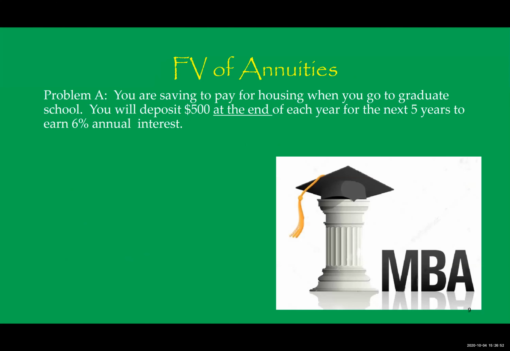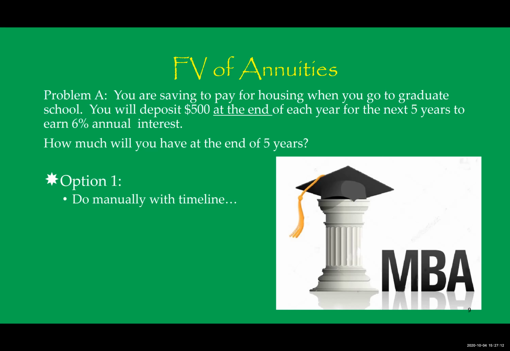So let's take a look at an example. For problem A, you are saving to pay for housing when you go to graduate school. You will deposit $500 at the end of each year for the next 5 years to earn 6% annual interest. How much will you have at the end of 5 years? There are a couple ways to solve this. Let's look at the first option, which I call the manual way, with a timeline.